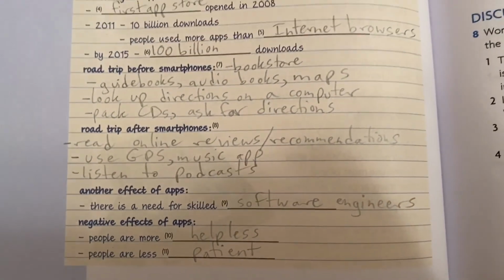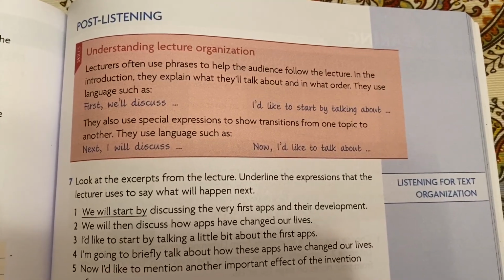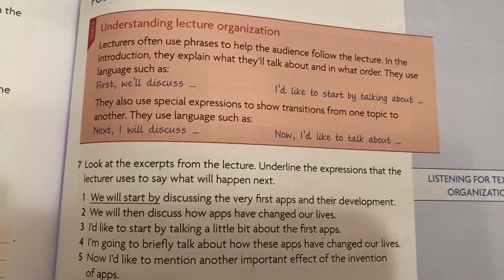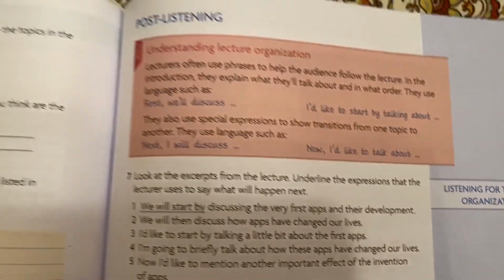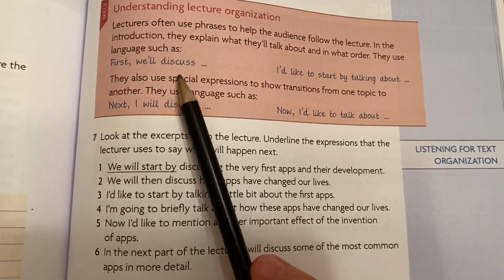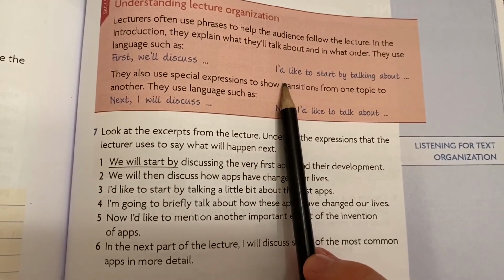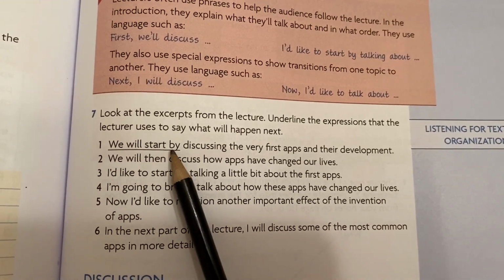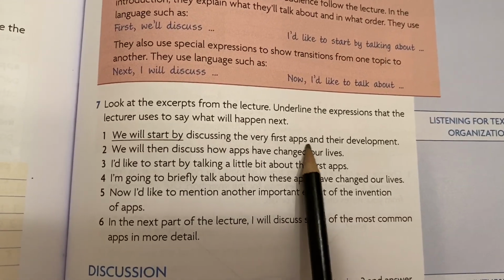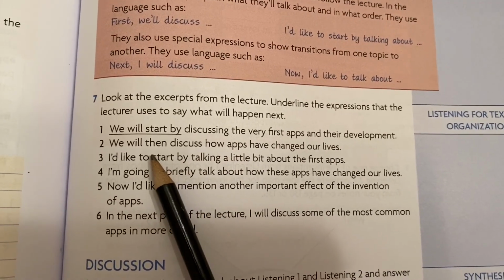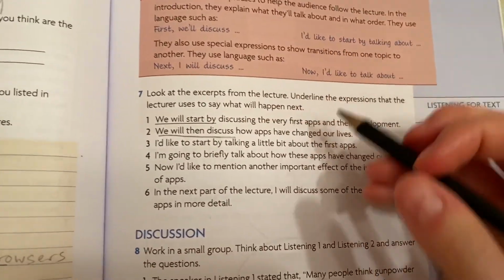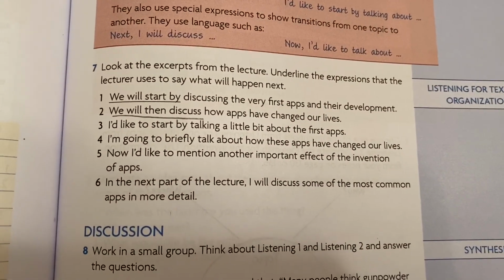How did you do? Lastly, you're going to identify phrases to help the audience follow the lecture. These are similar to signposting, as we talked about in class. Examples include, first we'll discuss, or I'd like to start by talking about. Look at these examples. We will start by discussing the very first apps and their development. And number 2, we will then discuss, is your signposting. It leads you into the next topic.